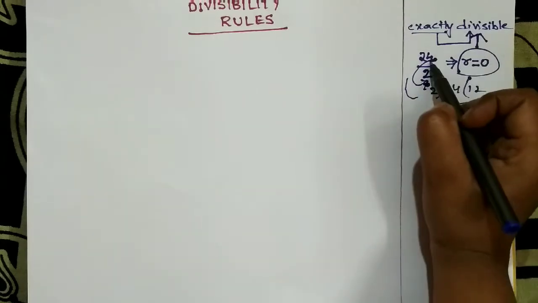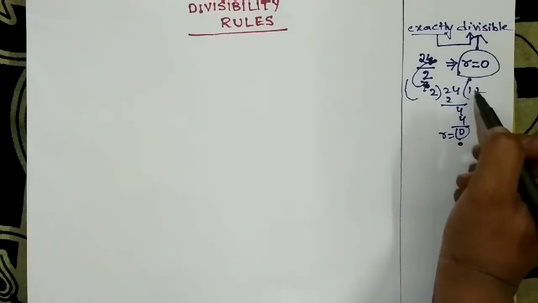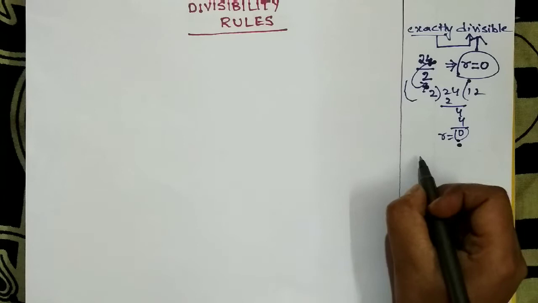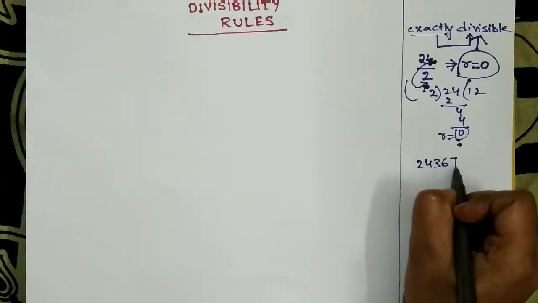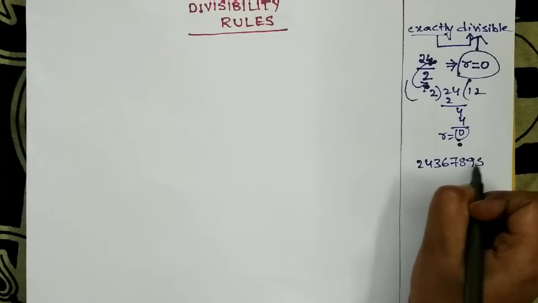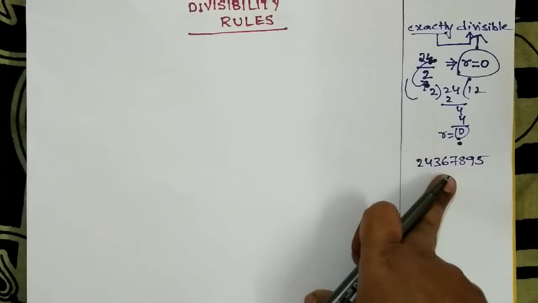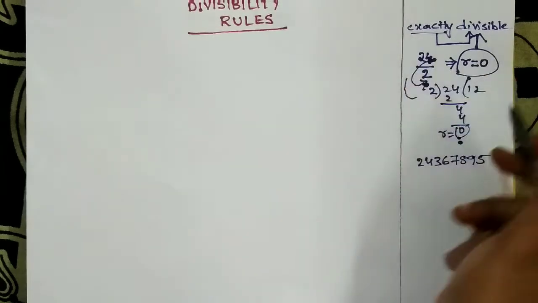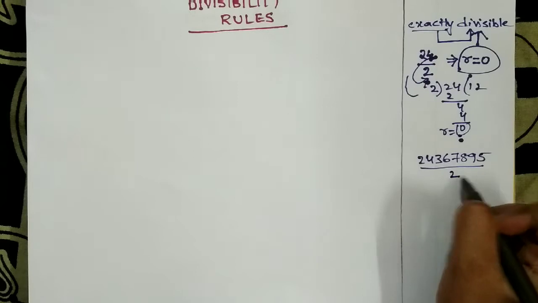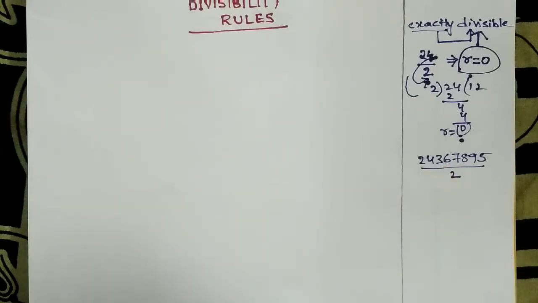Here I gave you 24, a 2-digit number, so it is an easy process to divide and check like this. Suppose I gave you a 5-digit or 6-digit number, some 7-digit number, whatever it is, and I ask you to check whether this number is exactly divisible by 2 or not.